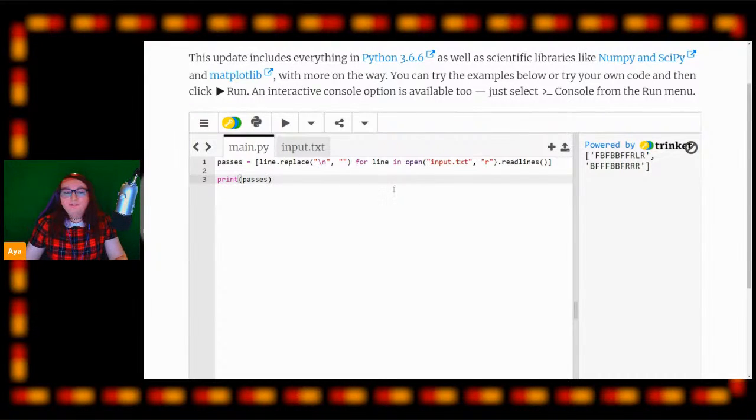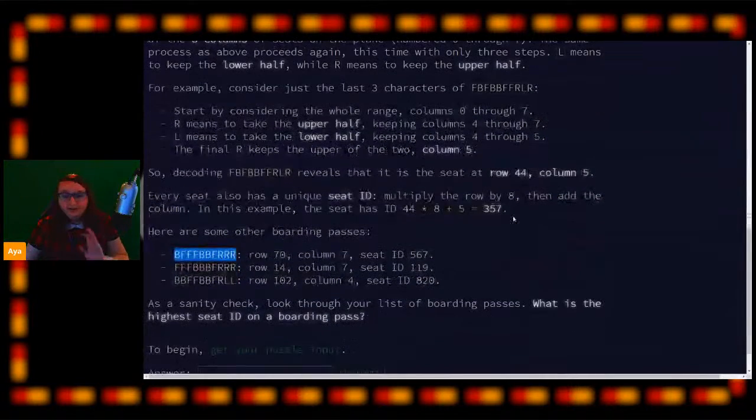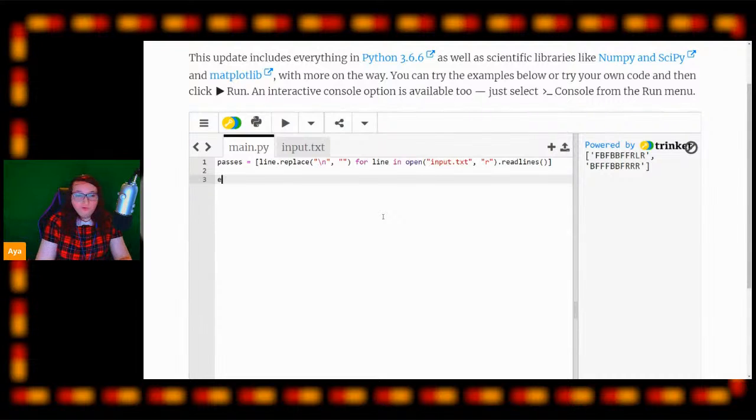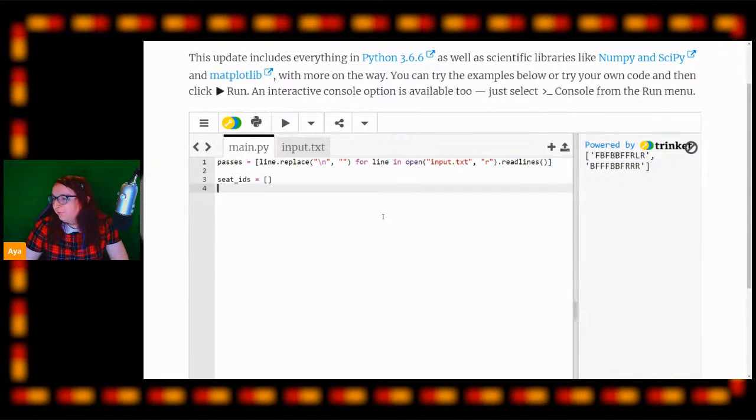Okay, so now we need to actually start figuring out where each seat is on each of these boarding passes. The reason we need to do this is we need to find every single ID of all the boarding passes in our document and work out what the highest one is. So first of all, we're going to create an empty array called seat IDs, and this is where we're going to be storing all of the IDs that we find for each seat.